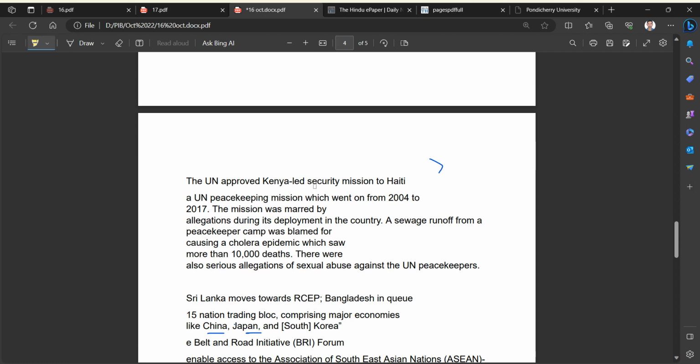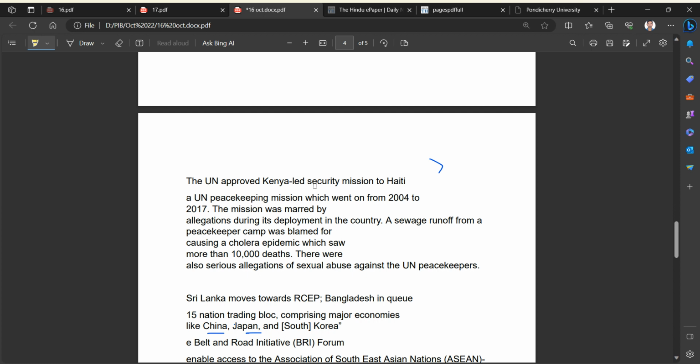Here we have another news item. The UN approved a Kenya-led security mission to Haiti, a UN peacekeeping mission. Actually, Haiti's location becomes important, because UPSC will not ask you the question directly. It will ask about the area around Haiti, such as which of the following seas it is located in. They will ask you about the nearby islands in the following countries from north to south.